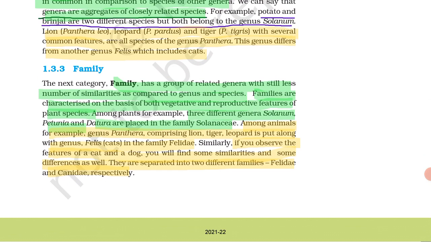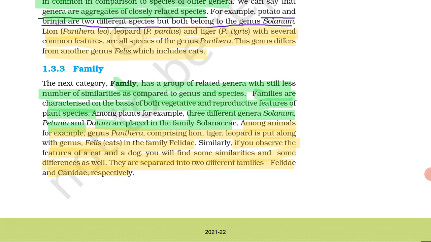Family has a group of related genera. We have learned that genus is a group of related species. Now in family, a group of related genera with still fewer similarities. So listen, from species to genus to family, the number of similarities goes on decreasing. Families are characterized on the basis of both vegetative and reproductive features of plant species.